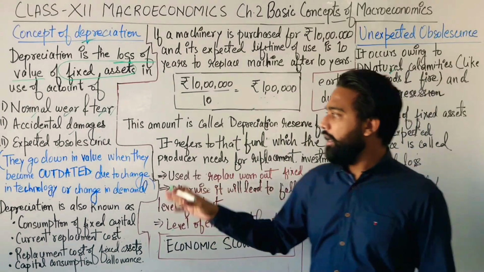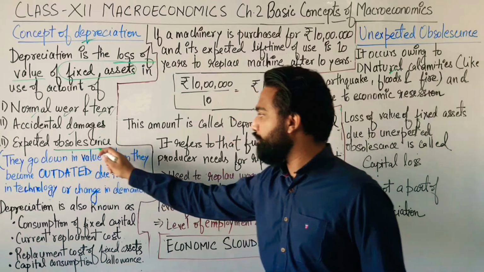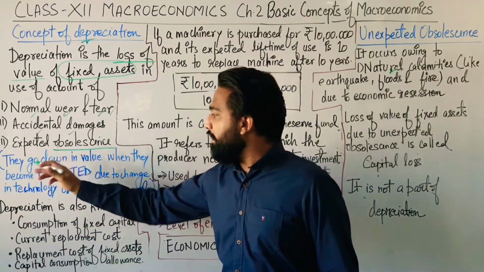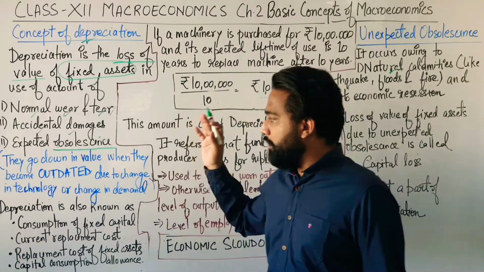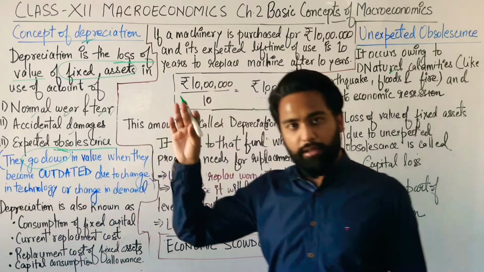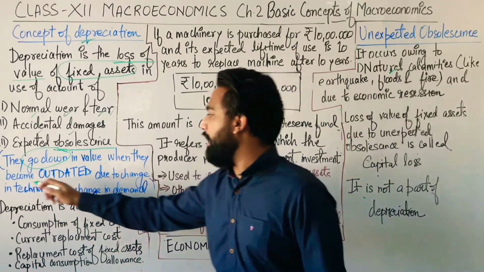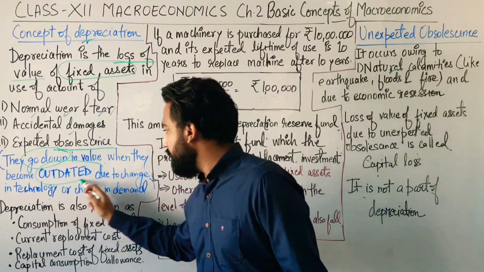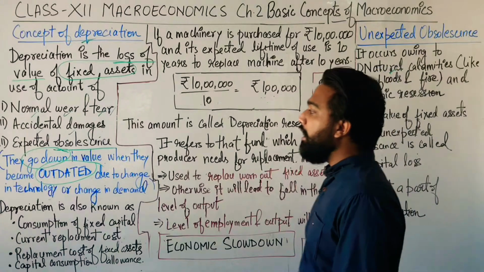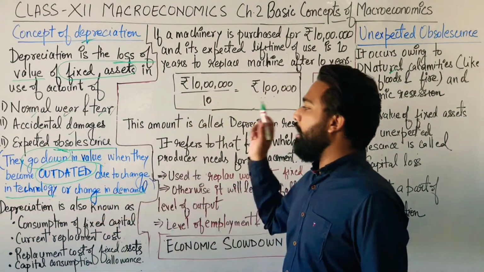Now the third thing, expected obsolescence. Now what is expected obsolescence? Expected obsolescence means the assets go down in value, the value is diminished, when they become outdated. When anything becomes outdated due to change in technology or change in demand, it's called expected obsolescence.